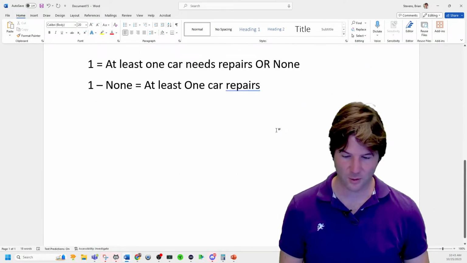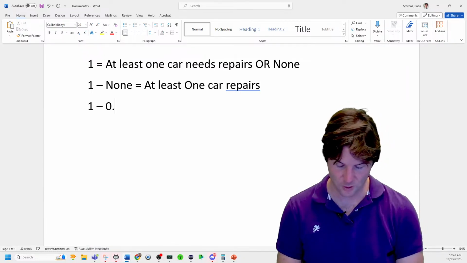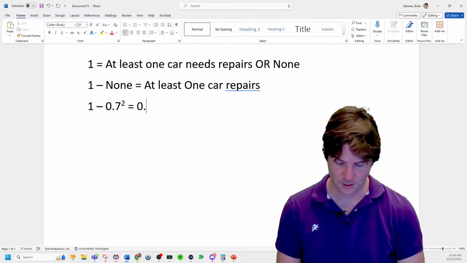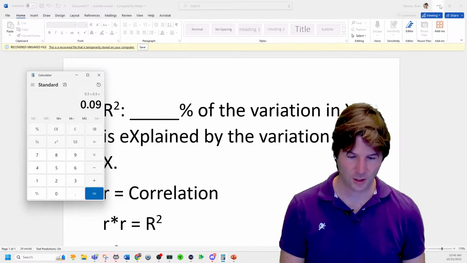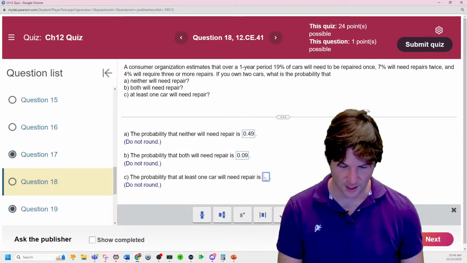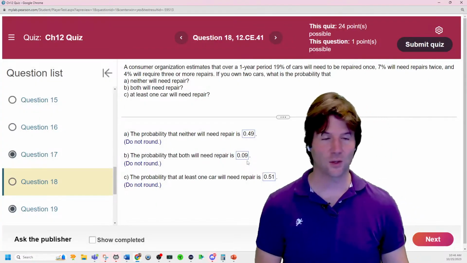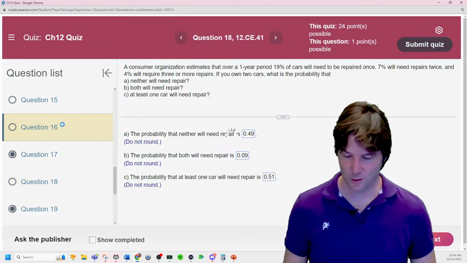So no repairs 70%. So it's going to be 1 minus both cars not needing repairs, which is 0.7 to the second power. And when you solve this out, you will get 0.51, and that should be the answer to that one. Really good question. Do people feel like they understand these problems better? These are excellent problems, and that is the complement of the first one right there. These are some of my favorite problems. Bowling question next.